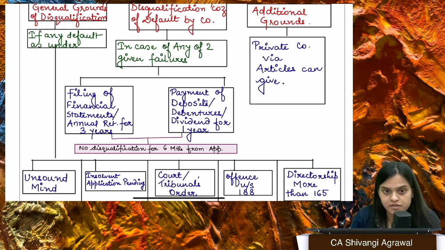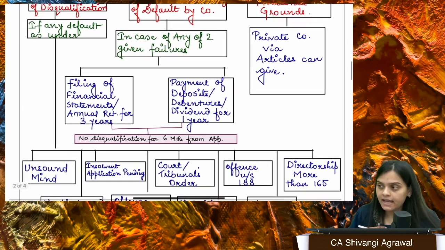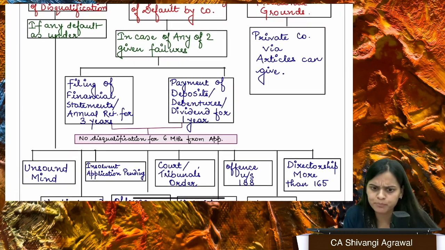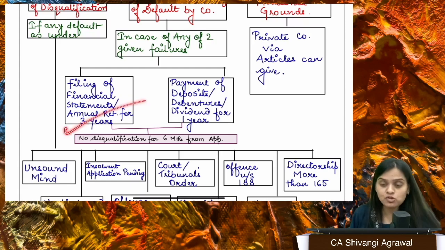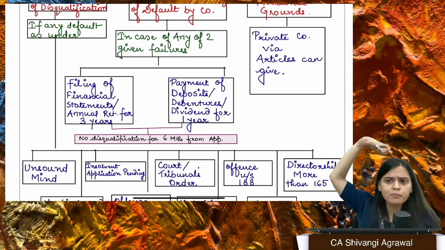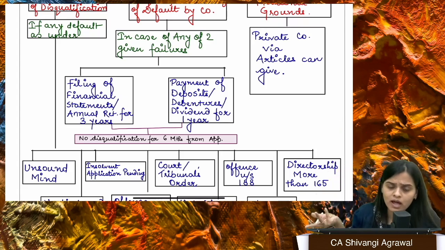They are disqualified for 5 years. Fine. But supposedly, I just joined this particular company. So I am a new director and I got to know, oh my God, this company has not been filing financial statements for 3 years. What do I do now? Now I become disqualified to be appointed in any company as a director for 5 years. Where will I go now? I didn't know all this before joining.